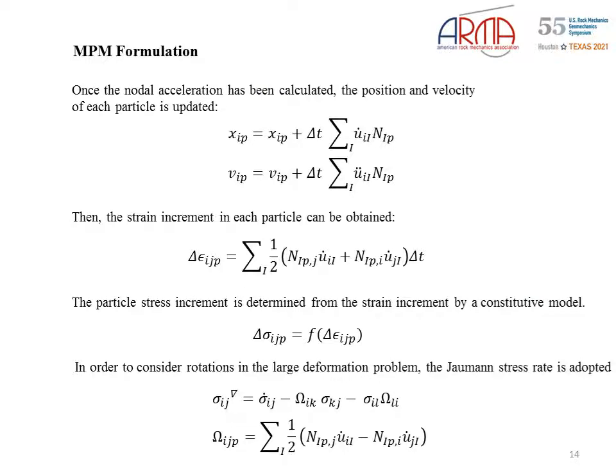Once the nodal acceleration has been calculated, namely the motion equation was solved at the nodes, the position and velocity of each particle can be updated. Then the strain increment in each particle can be calculated using the nodal velocity gradient. The particle stress increment is determined from the strain increment using a constitutive model. In order to consider rotation in large deformation problems, in this work the Geomechanics stress rate is adopted, where omega is the spin or vorticity tensor.